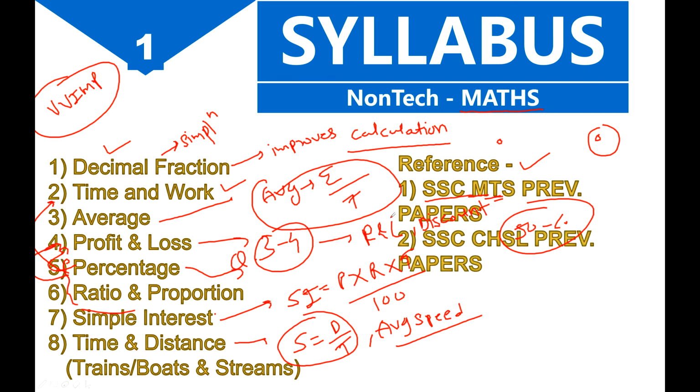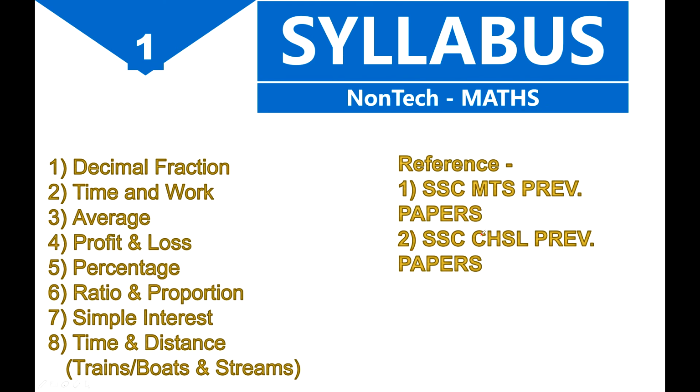Now see, this is very important, the SSC MTS paper is very important. But along with that, as a backup, or you can say to improve your preparation, you can also refer to the SSC CHSL previous year paper. Both these books you should have, and all these books should be chapter wise. So this is important. This is the syllabus for maths which you have, all the important chapters are there.